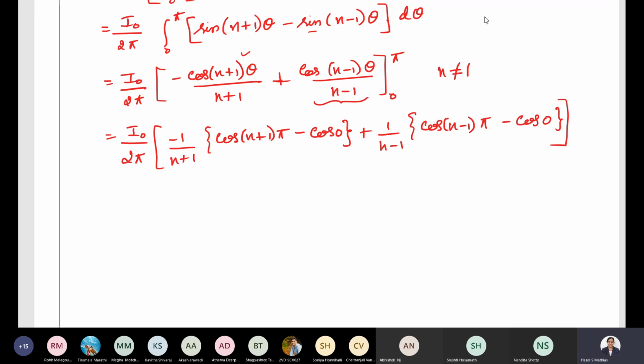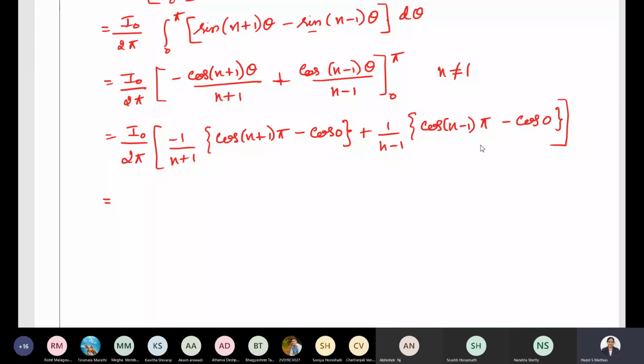What I have done is substitute the upper limit and lower limit. First one, minus 1 by n plus 1, cos n plus 1 into pi minus cos 0. Then second part, 1 by n minus 1 into cos n minus 1 into pi minus cos 0. Upper limit minus lower limit. I hope this is clear. Anybody has any doubt in this? No? Shall I continue?